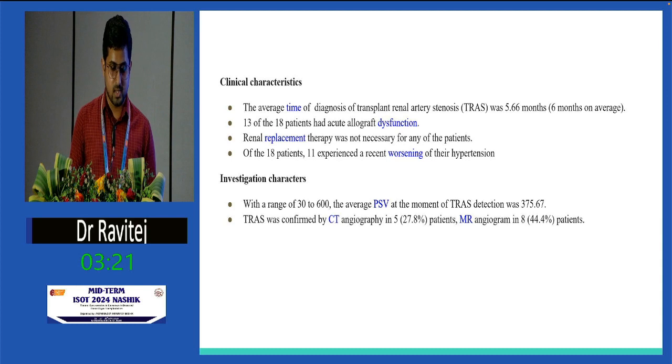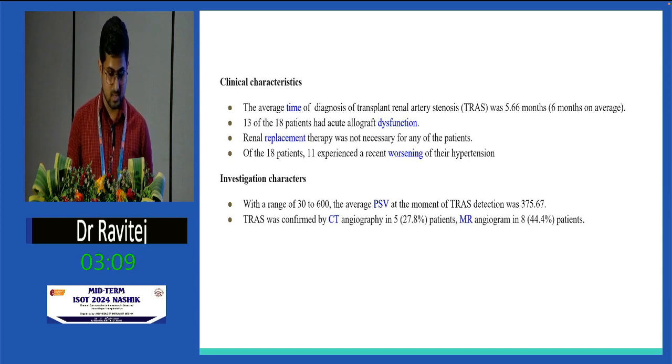13 of the 18 patients had allograft dysfunction. Renal replacement therapy was not needed in any of them. Out of the 18, 11 experienced recent worsening of hypertension. Investigation characteristics: the average PSV was 375 with a range of 30 to 600. I'll be talking about the 30 later.